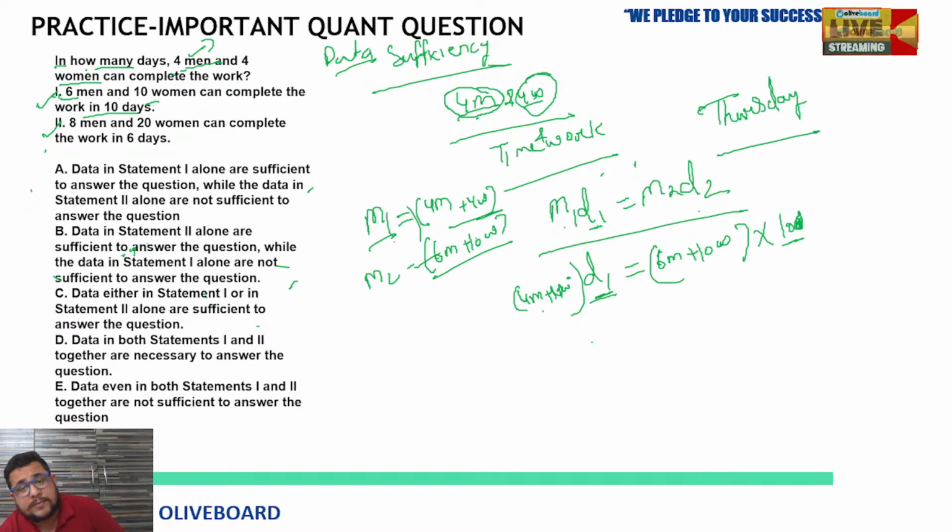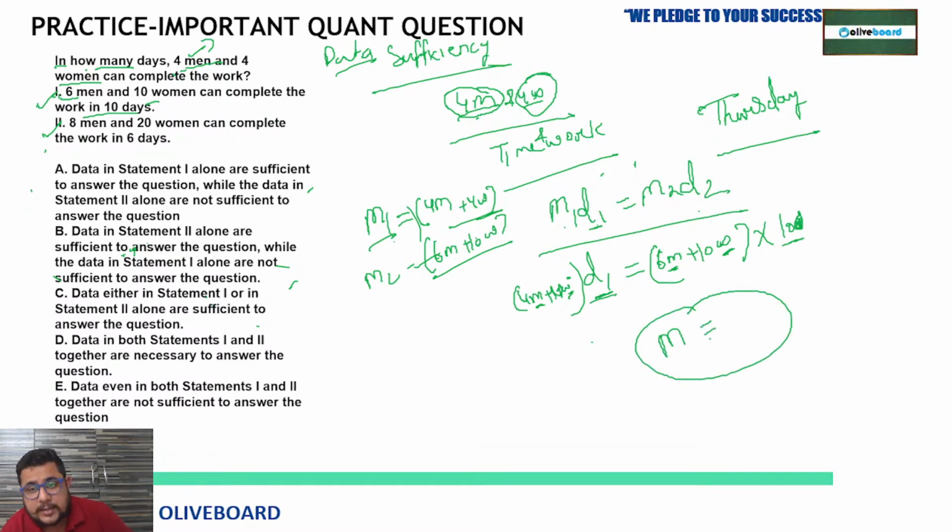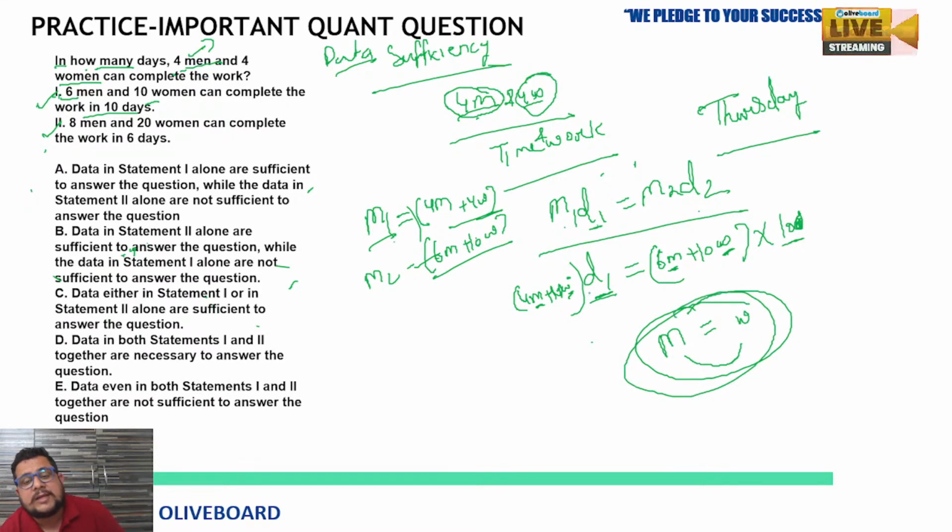You will say no, because the unit of person is not the same. A different kind of unit is given, men and women. So first we have to find out the relationship, the efficiency relation between men and women, and after that we will convert this into one unit, either man form or woman form. So statement 1 alone is not sufficient to answer.